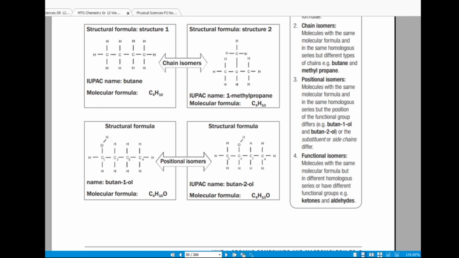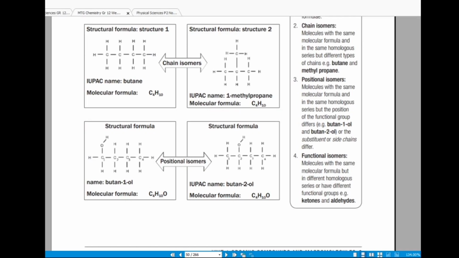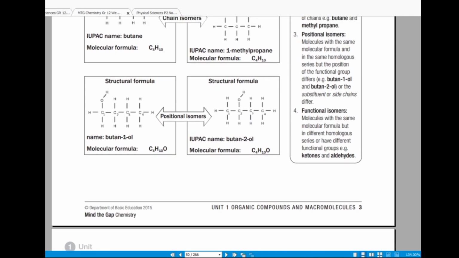It's C4H10O, it's C4H10O, but the position of the functional group is the one which is different. So which is why they're saying they are positional isomers, right?